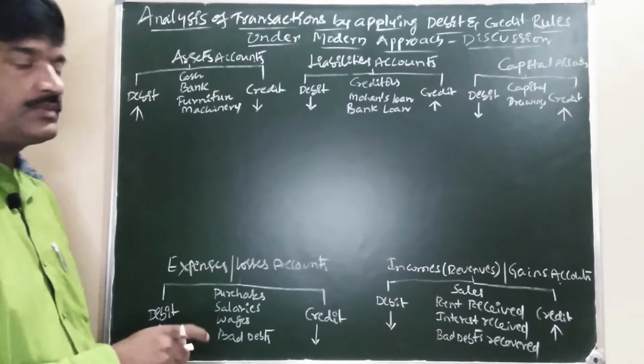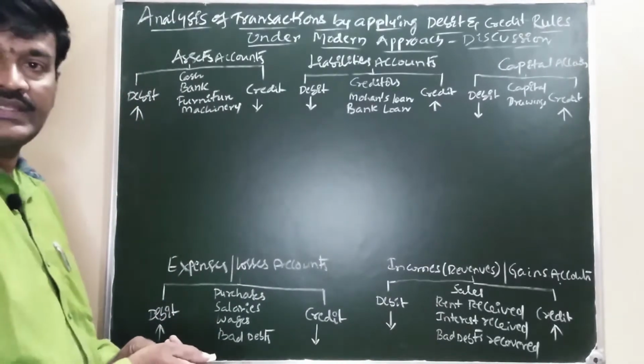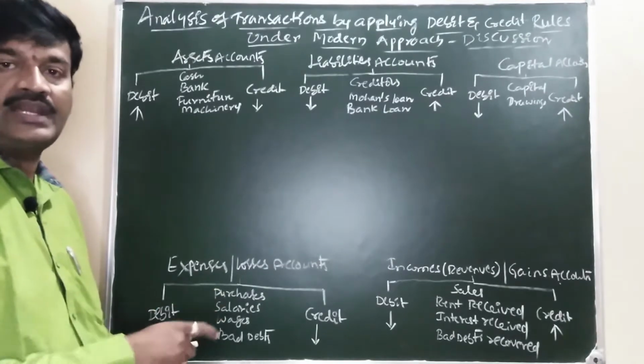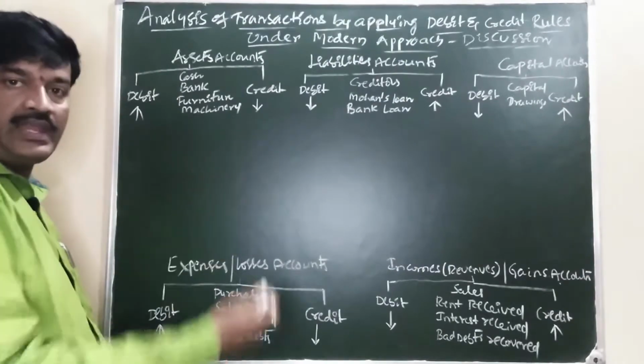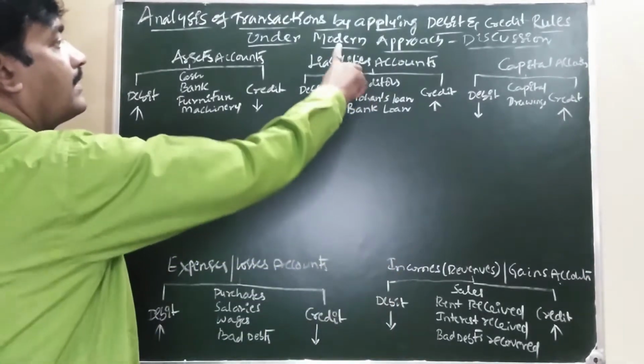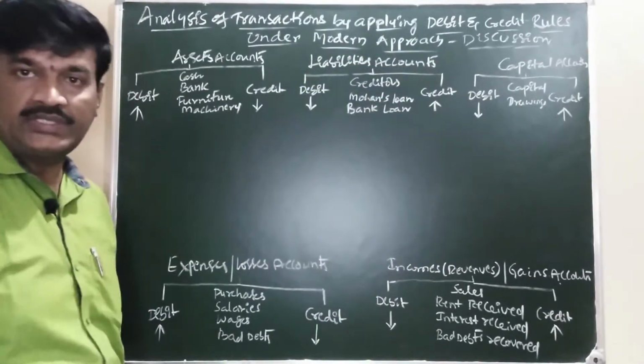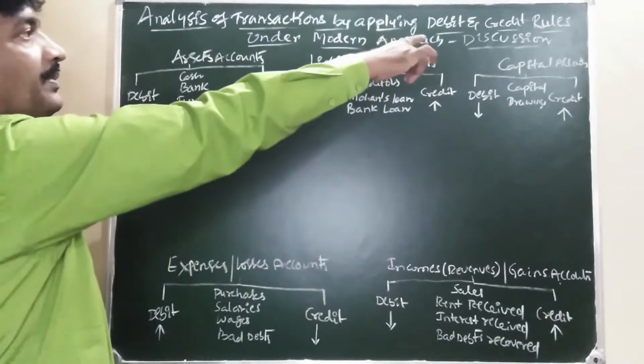Now, one by one we are going to discuss the routine transactions in the business for the purpose of analysis under the modern approach by applying the rules of debit and credit.